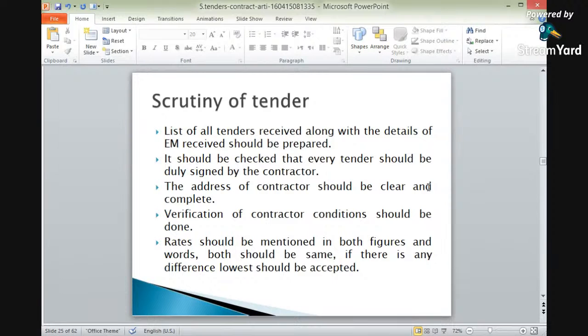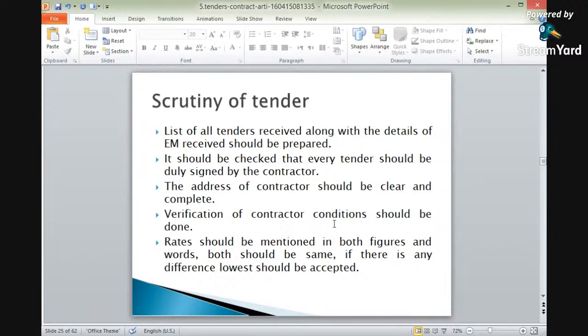Next, it is important to check that every tender is duly signed by the contractor. Every tender document will be signed by the contractor, and it should be properly checked. The address of the contractor shall be clear and complete.